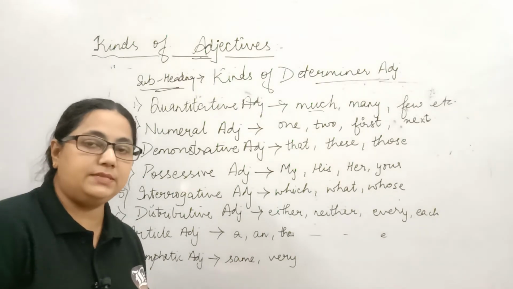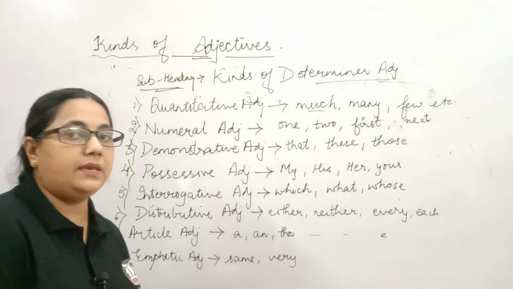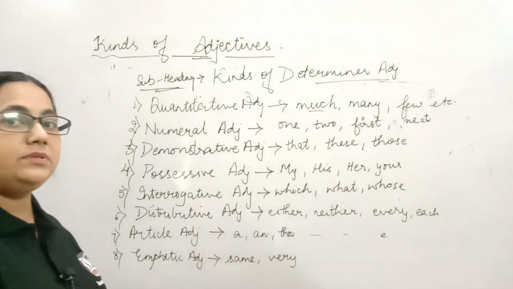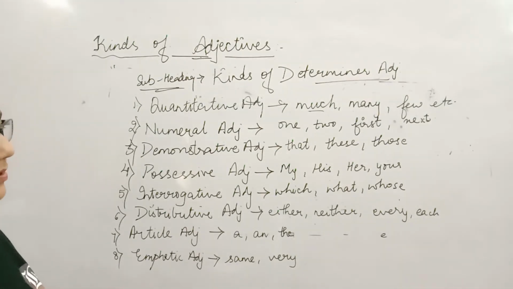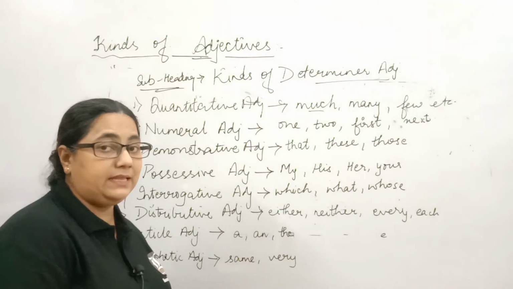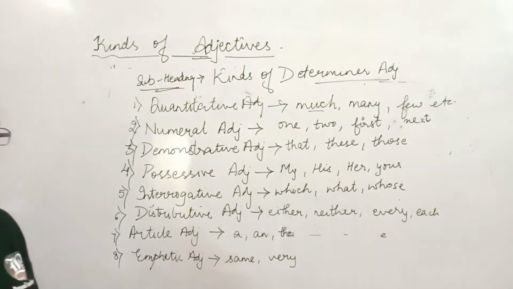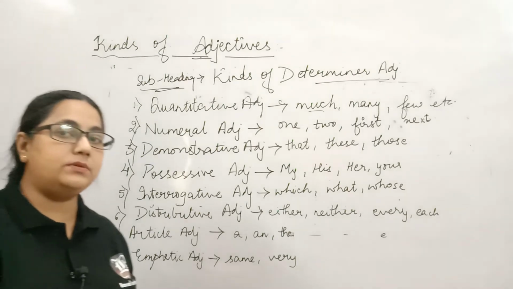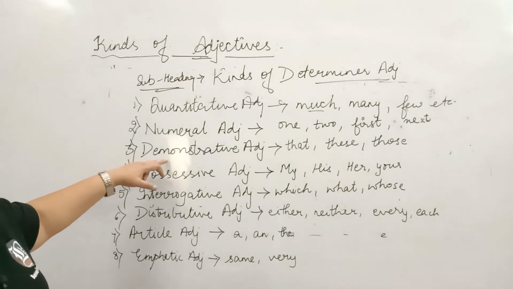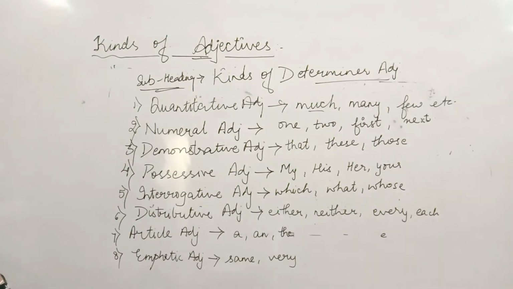These are the questions that may come in your examinations. Again, these, I am demonstrating. Those students are very intelligent in mathematics. Again, I am demonstrating those students. So, these are demonstrative adjectives.